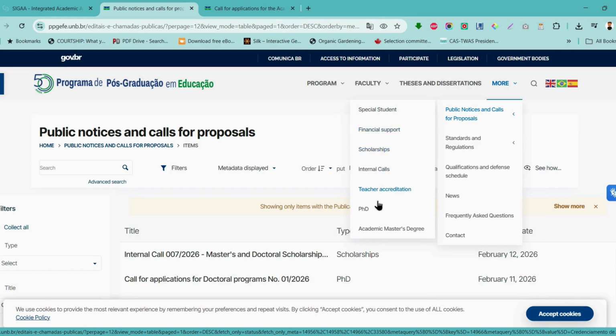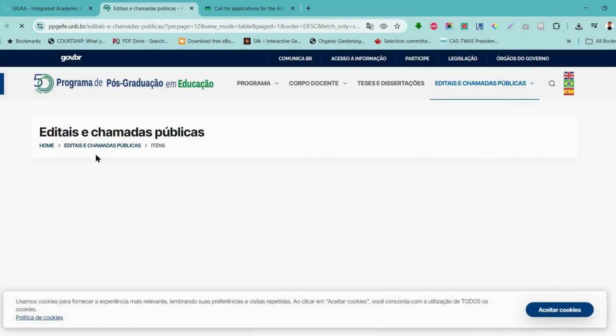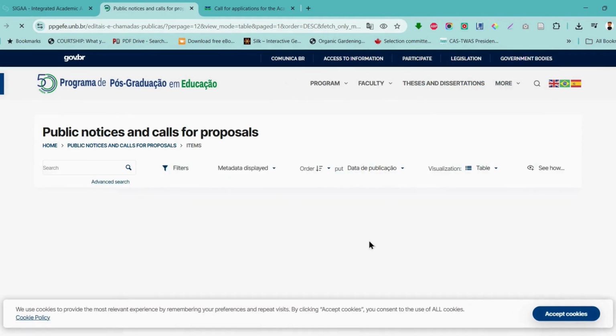Then you find your way down. If you're looking for a PhD, you click here. If you're looking for a master's, you go here. So let's go for academic masters for this example, so that it will take us to the masters openings. So yes, here we are.